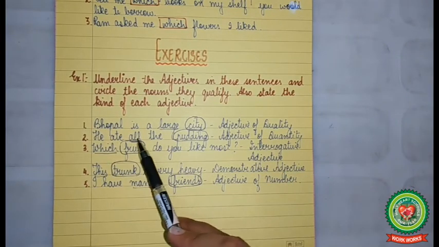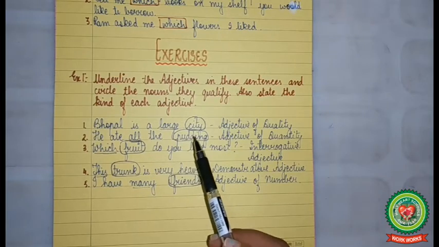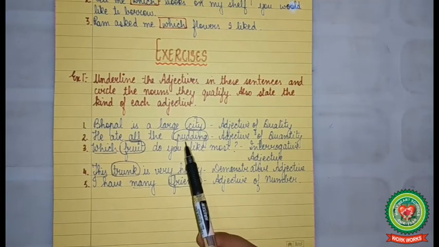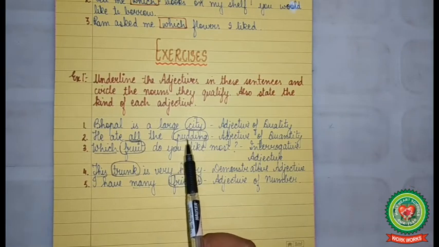He ate all the pudding. Now in this sentence, pudding is the noun. All is the describing word as it describes the pudding.